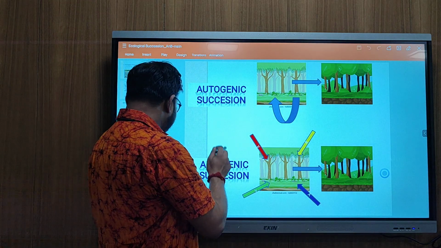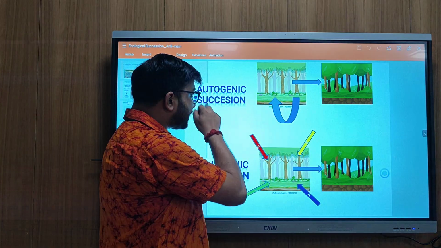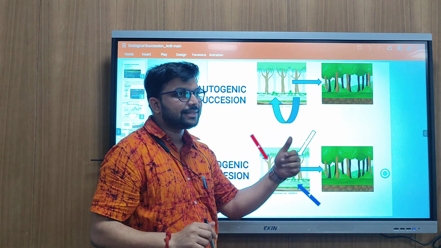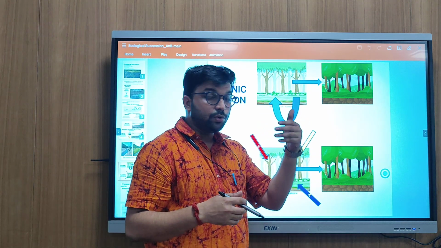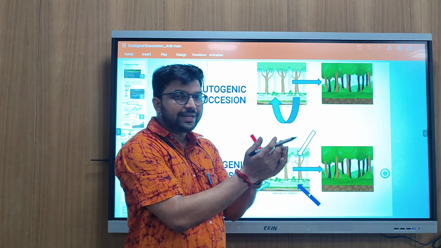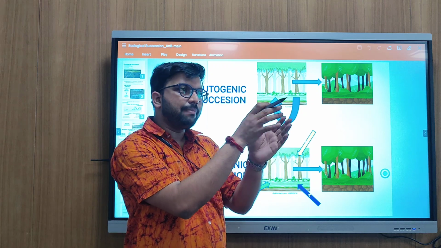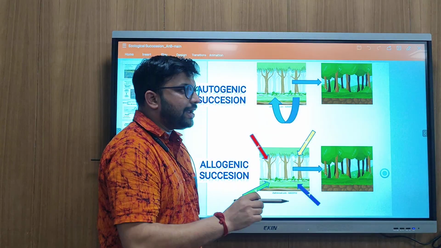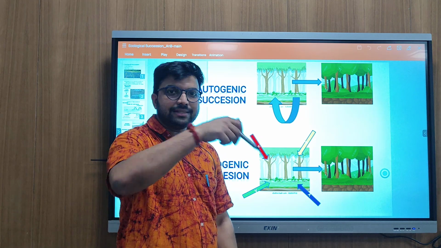Next, autogenic and allogenic succession. Autogenic succession means a community is already present there and its growth is regulated by nature itself and by the organisms themselves. But allogenic succession is when an external environment is affecting it.